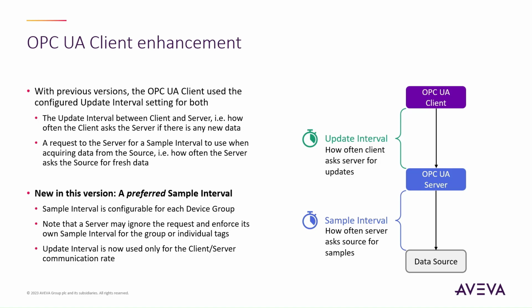The OPC UA client now enables configuration of a preferred sample rate per device group. The sample rate is submitted to the connected OPC UA servers as a request for how fast the server shall poll its data source. With this setting, the client can be configured to ask the server for new data at a low frequency, but still get high resolution data from the server when data changes.